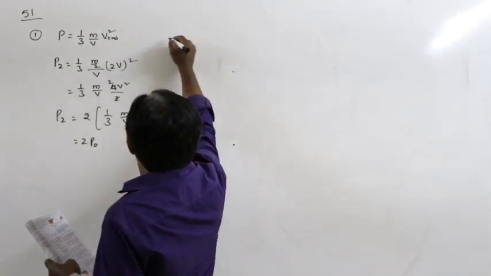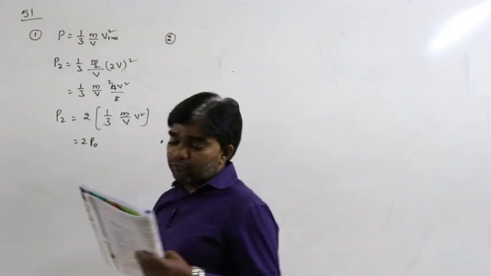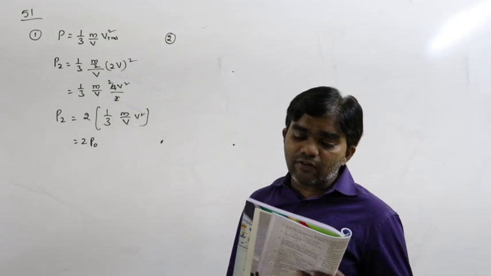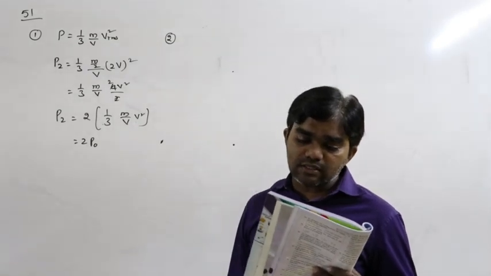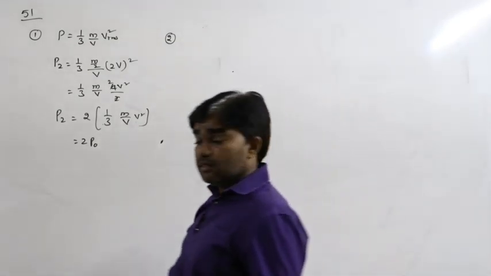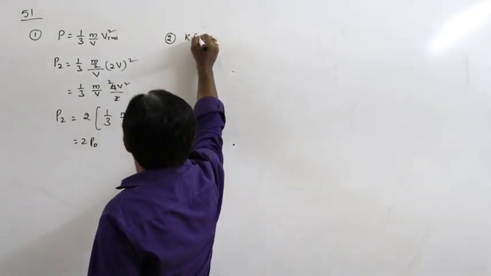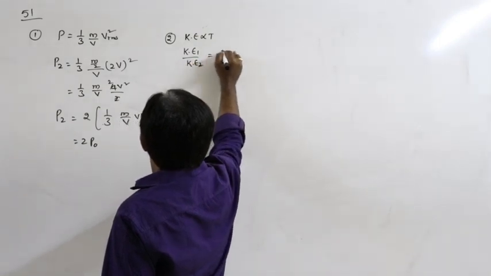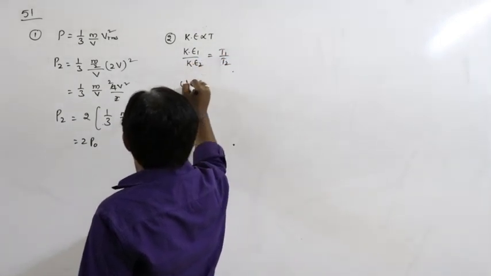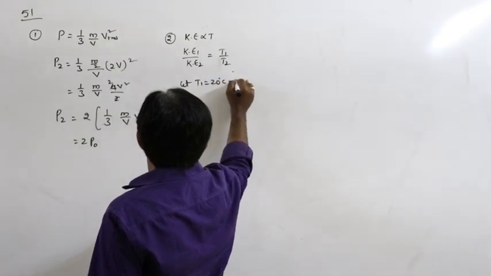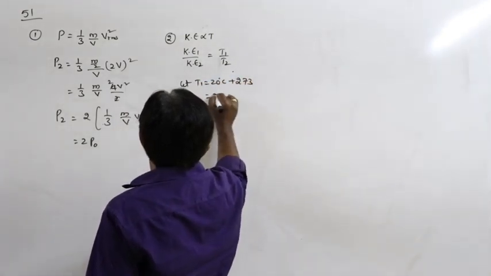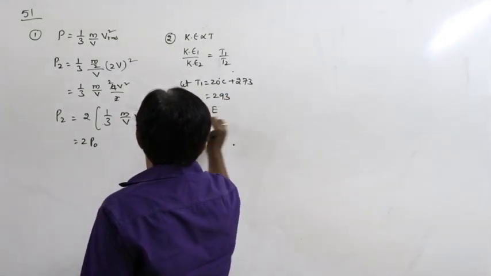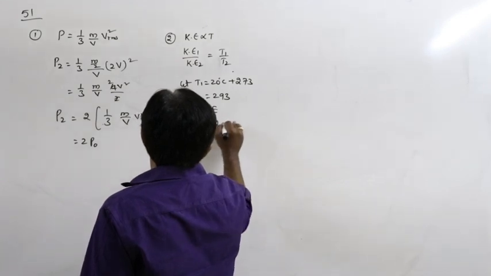Next, second question, see here. At which of the following temperatures would the molecules of a gas have twice the average kinetic energy they have at 20 degrees Celsius? So that means KE is proportional to T. KE1 by KE2 is equal to T1 by T2. Let T1 be 20 degrees Celsius, but temperature must be in kelvins, that is 293. So KE1 is equal to E and KE2 is equal to 2E.